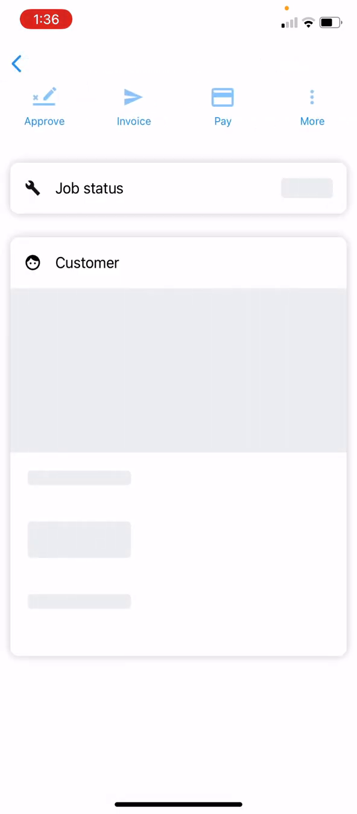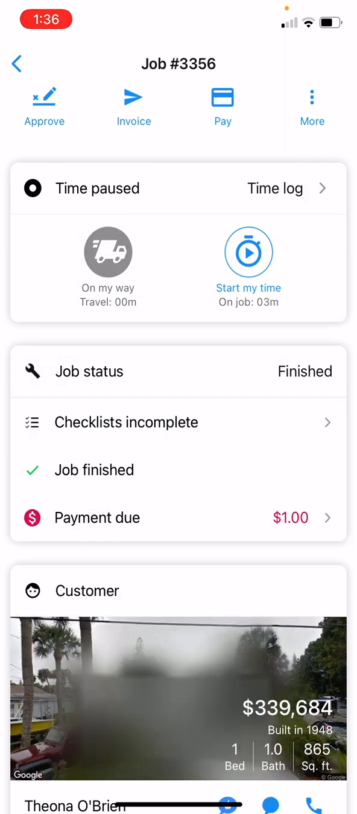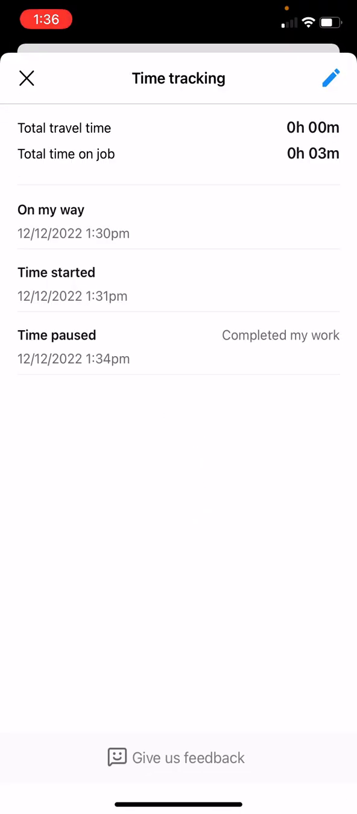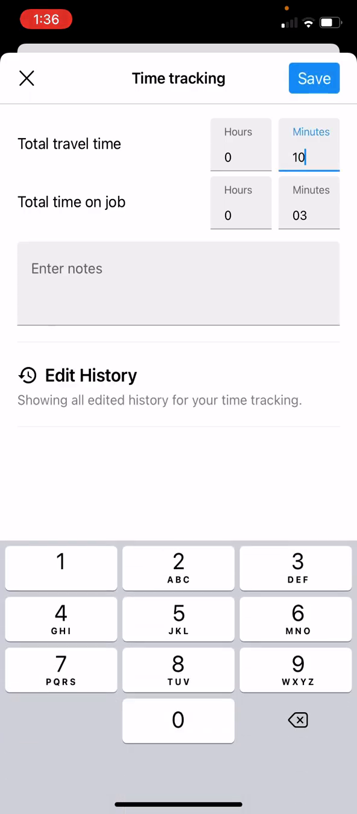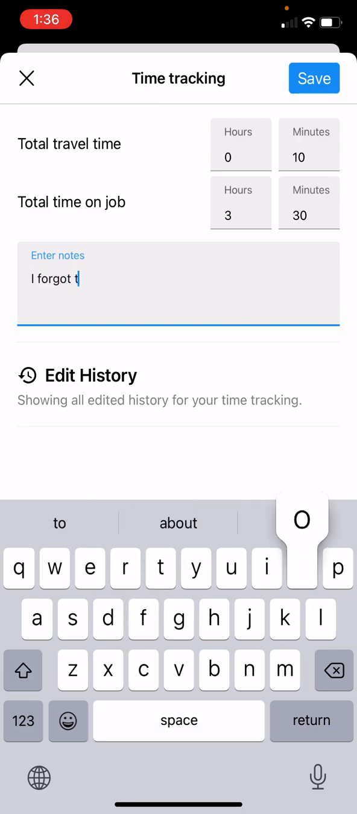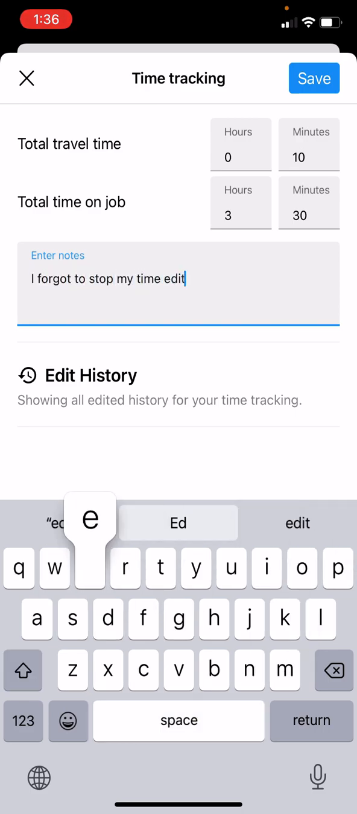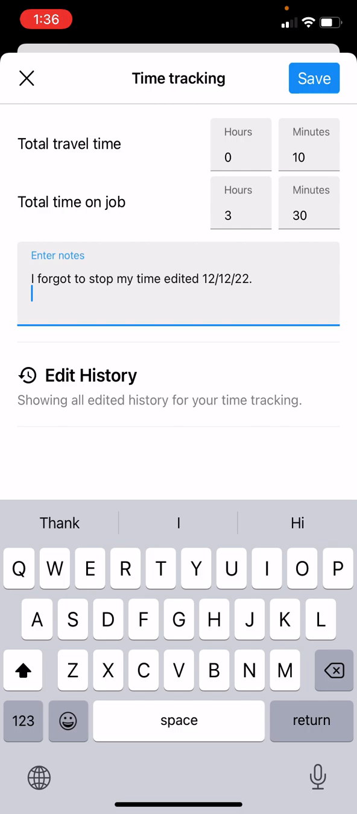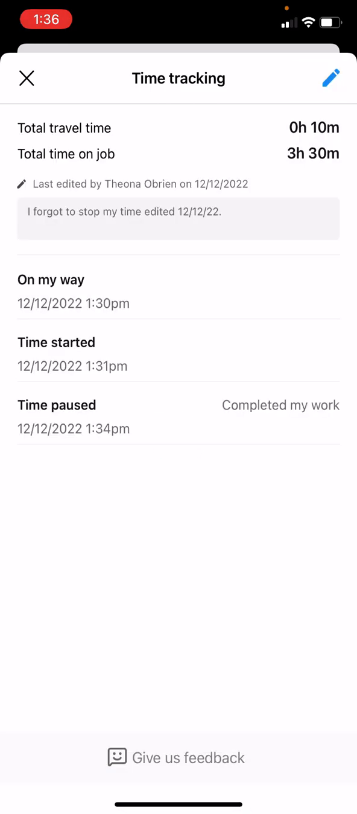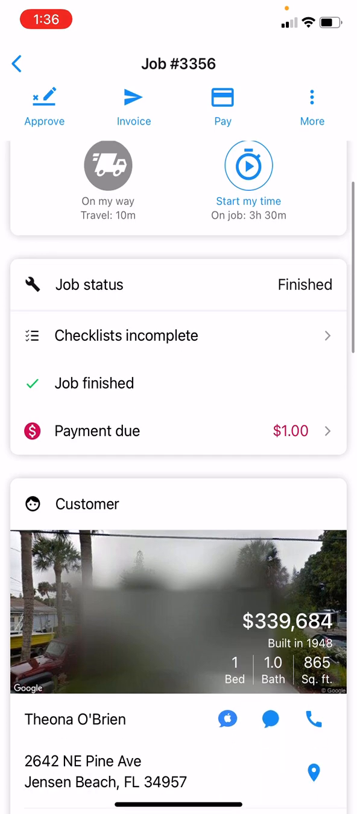And then in the event that we forgot to clock out, we can go back into our time log and hit this pencil up here and we can edit our travel time and our time on the job. So let's say our travel time was 10 minutes and then the job was 3 hours and 30 minutes. And if we wanted to add a note, I forgot to stop my time, edited 12/12/22. And then we'd hit save. And that's it. Pretty simple.